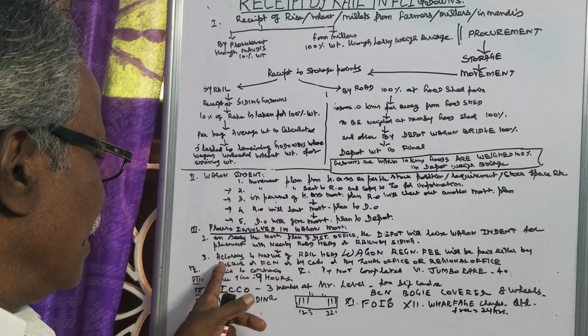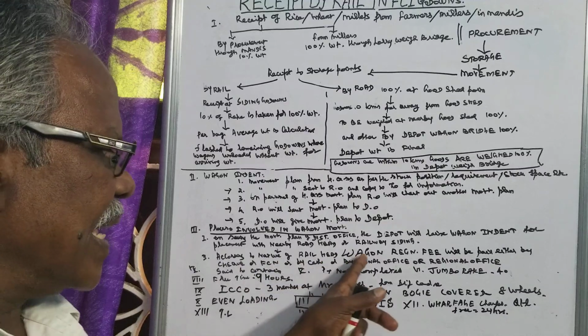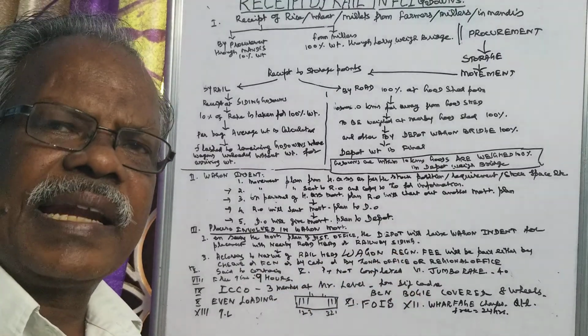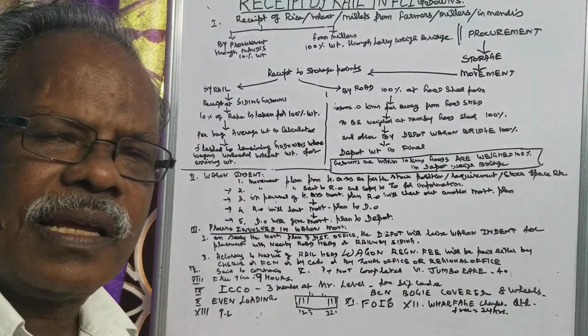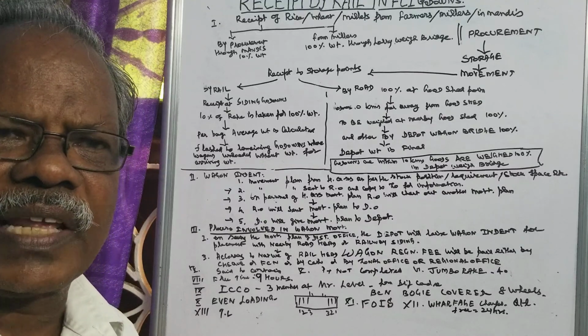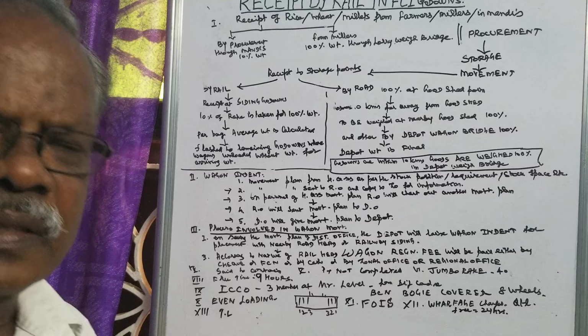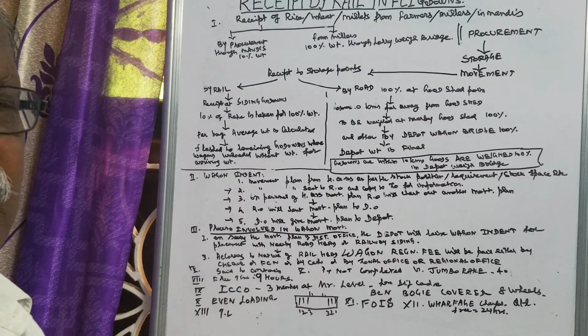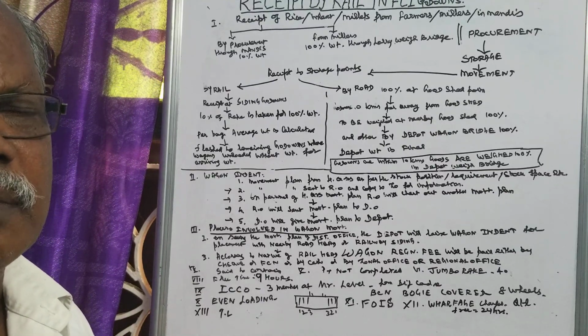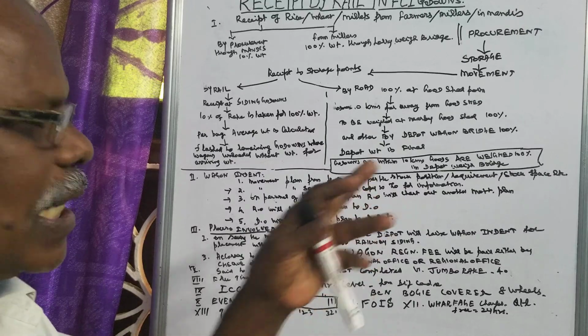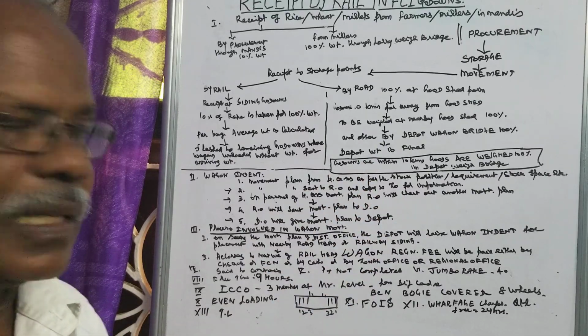Then, according to the nature of the railway point, the wagon registration fee will vary. Suppose it is a siding, the siding godown charge is something different. If it is a goods shed point, the rate is something different.